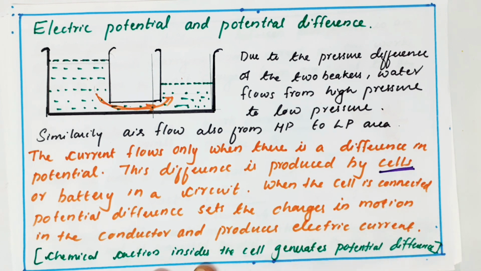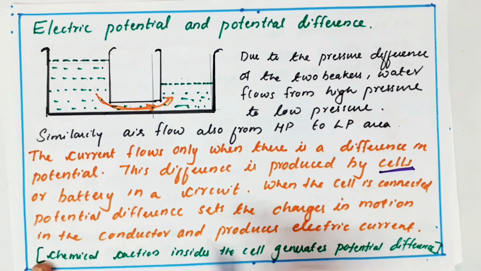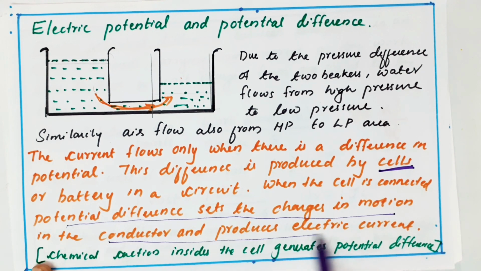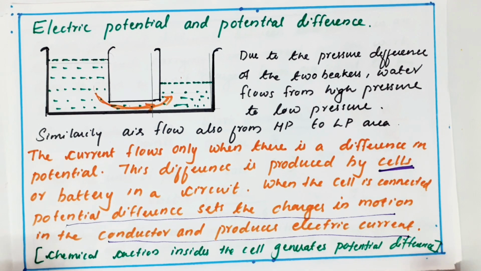When the cell is connected, the potential difference sets the charges in motion in the conductor and produces electric current. Okay, so how is an electric current produced? When we connect a cell, chemical reactions take place inside the cell and this cell produces a potential difference, and this potential difference helps the charges to move from one end to another point.